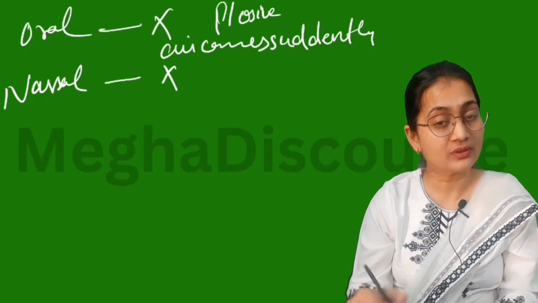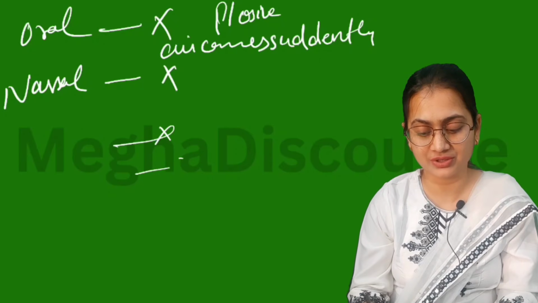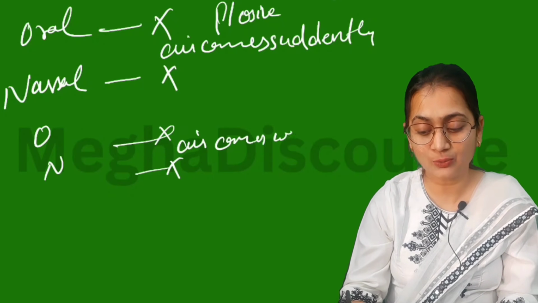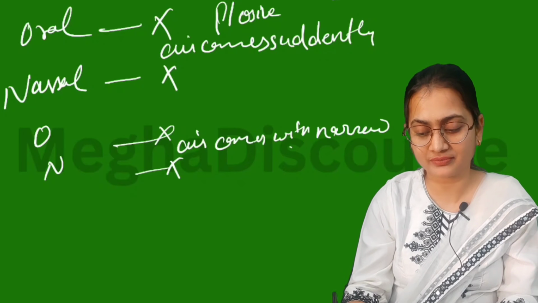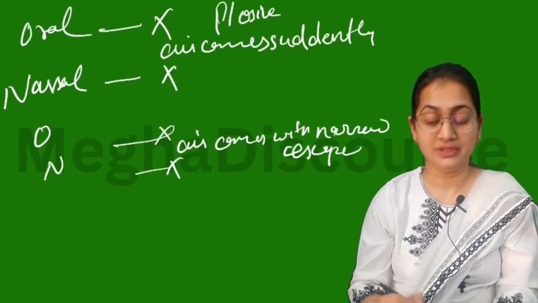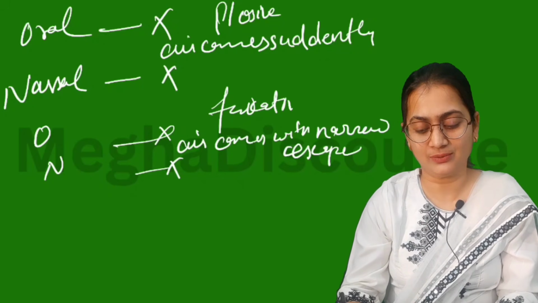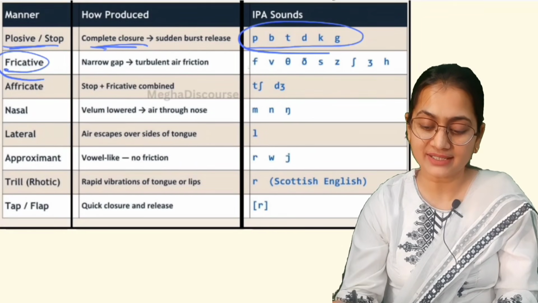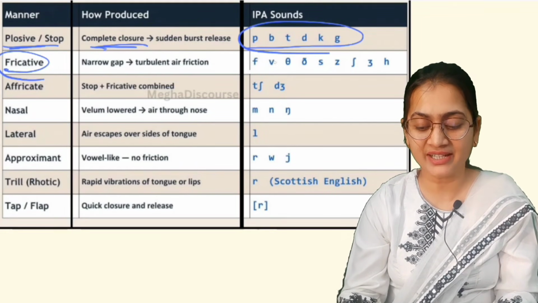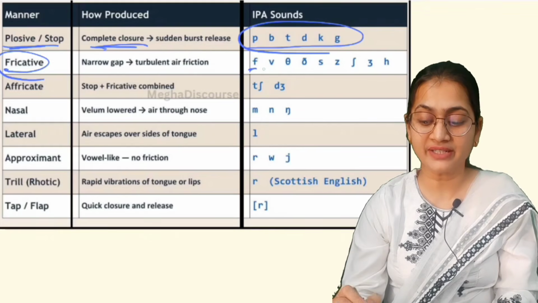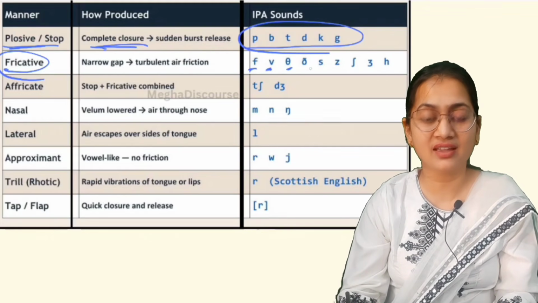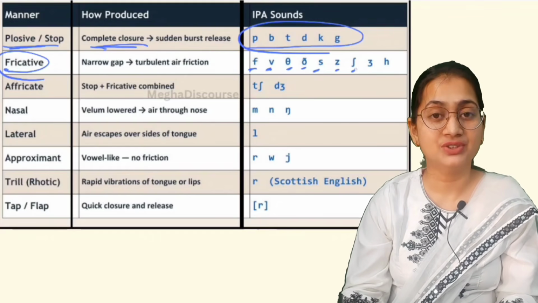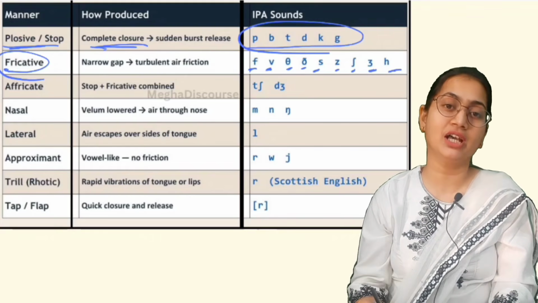But when both are closed and air comes with narrow escape, it gives you fricative sound. In fricative you will get for, friend, van, think, this, zoo, she, ship, hand. These kinds of sounds are fricative sounds.